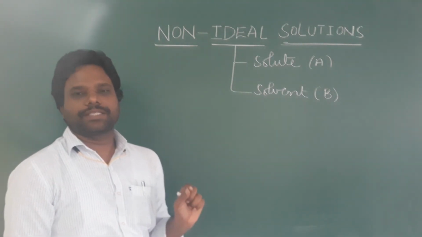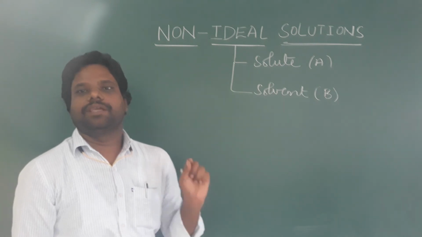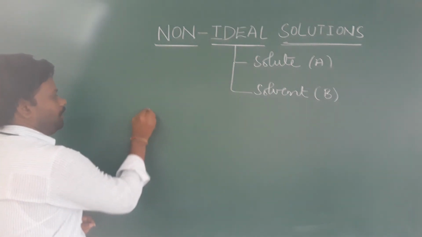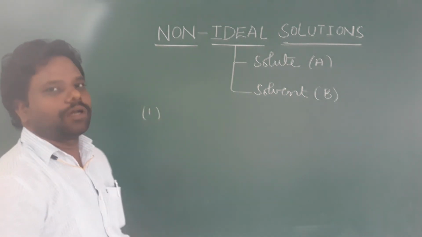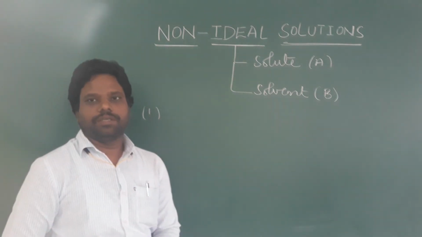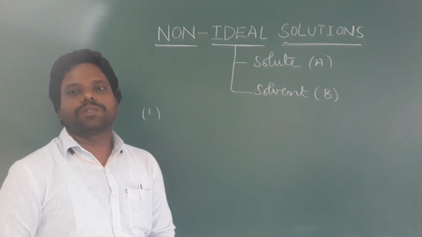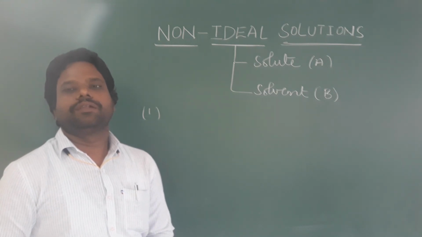Now we are going to discuss the characteristics of non-ideal solutions. First, the statement: the solution which does not follow Raoult's law at all concentrations and temperatures is called a non-ideal solution.